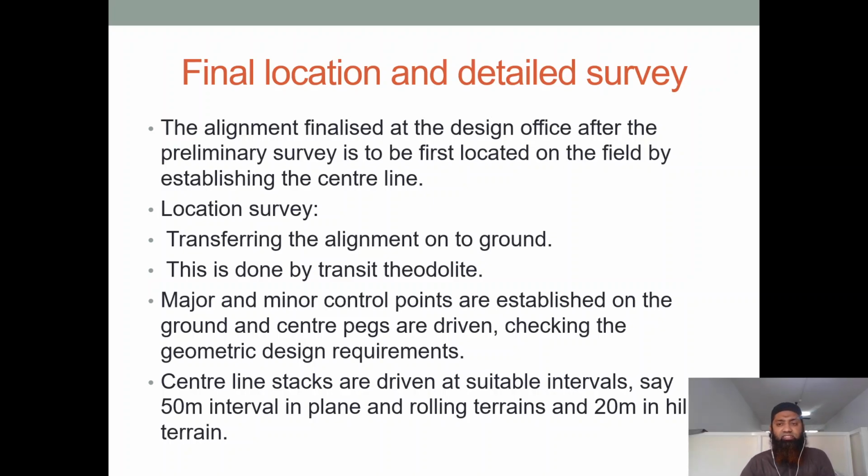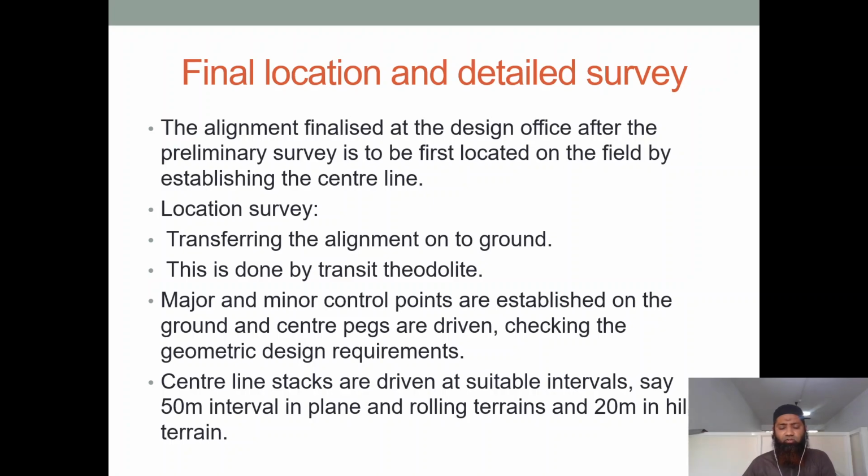Final location and detailed survey. This is the final; preliminary has been done. Now one alignment has to be finalized. The alignment finalized at the design office after the preliminary survey is to be first located on the field by establishing the center line. So first, after coming to a final decision, from the different alignments or alternative routes, one route has been decided and finalized. Now we mark it on the field. We'll mark the center line and everything on the field.